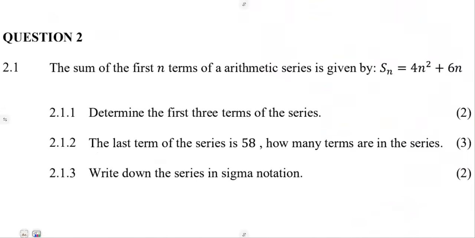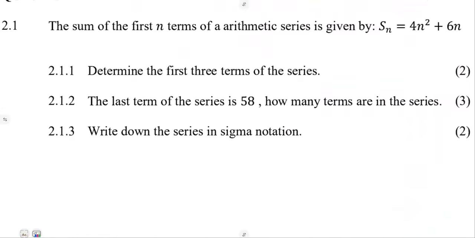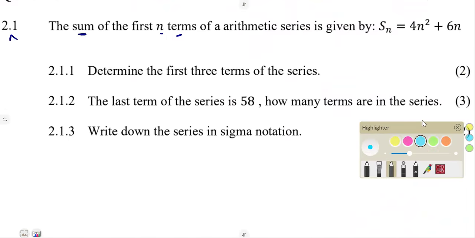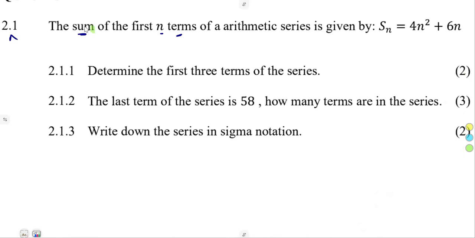On question number 2, we are given 2.1. The sum of the first n terms, take note, they gave us the sum in terms of n. It is given by Sn is equal to 4n squared plus 6n. So this is what we are given.